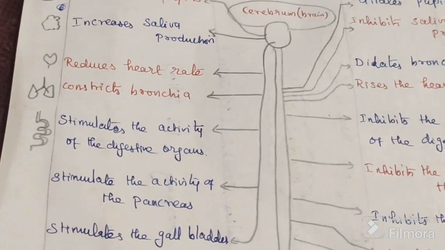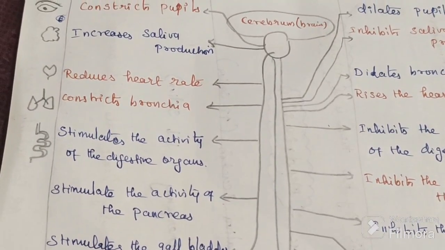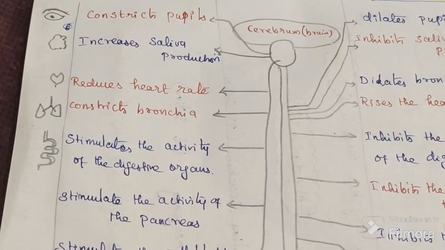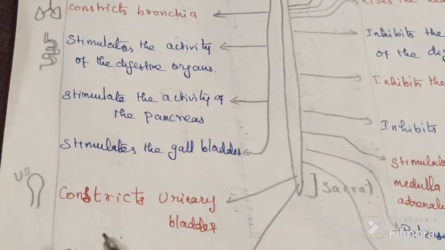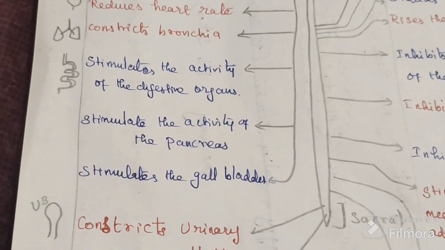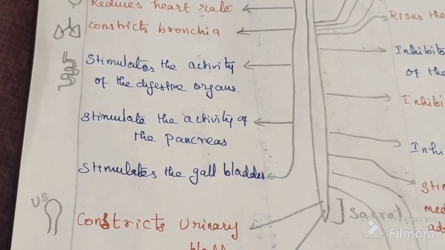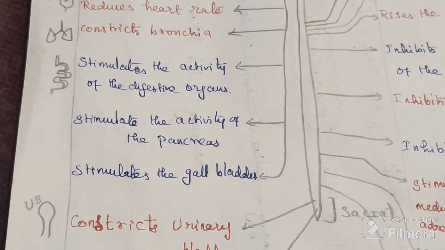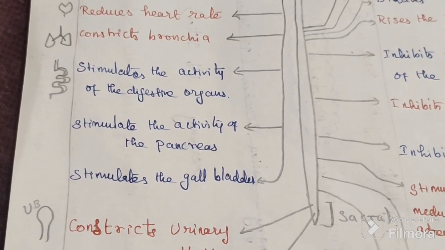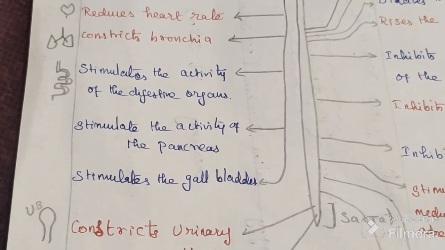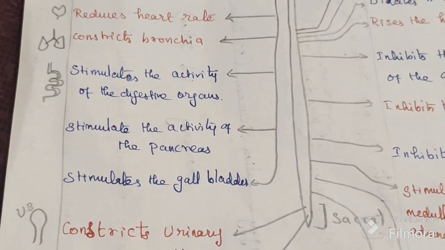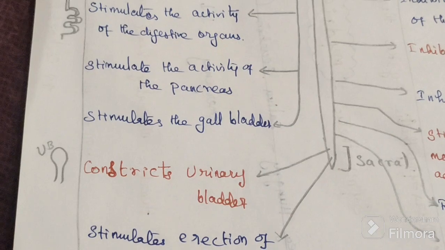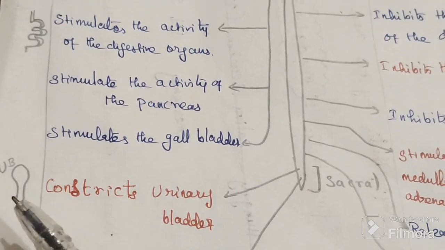Next one is the urinary bladder. Whenever we are relaxed and the bladder is full, we can go to the washroom and micturate, passing urine. If we want to avoid it, in the urinary bladder we have two things here.